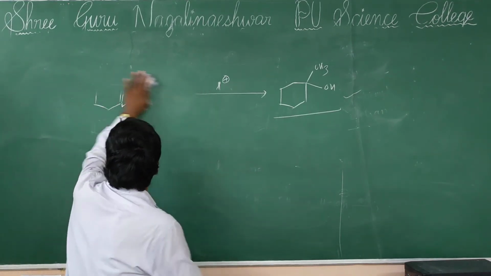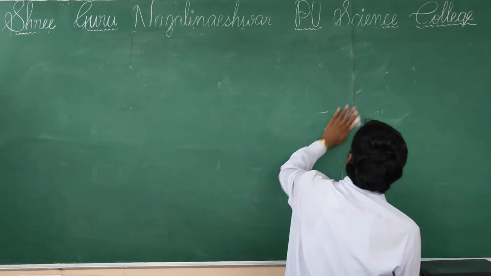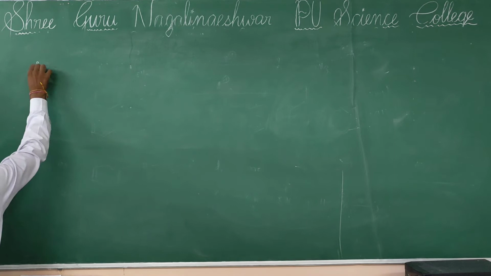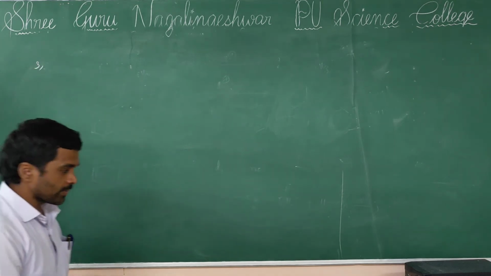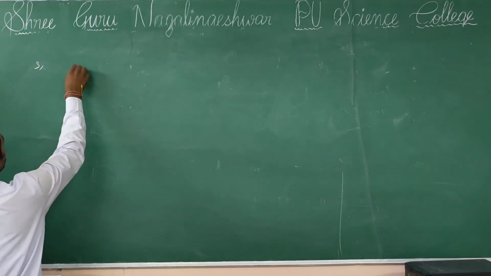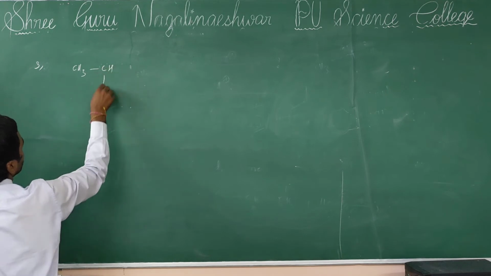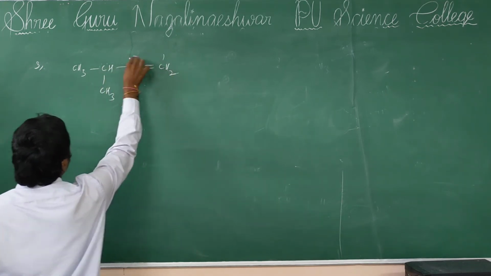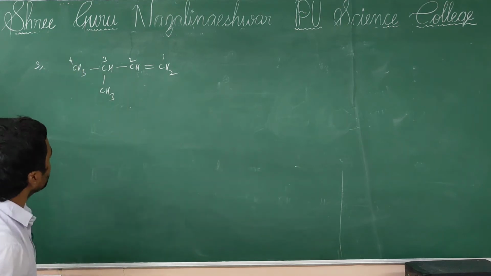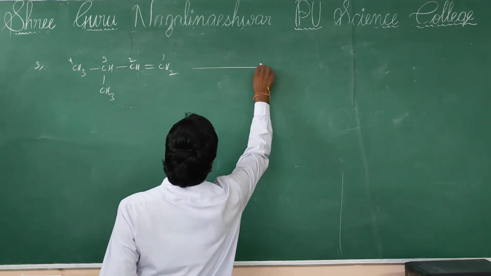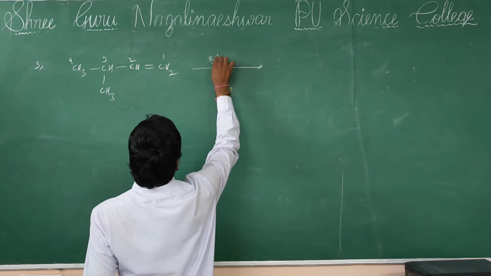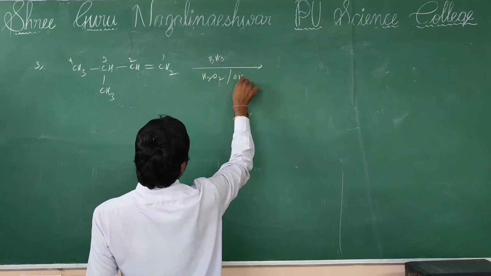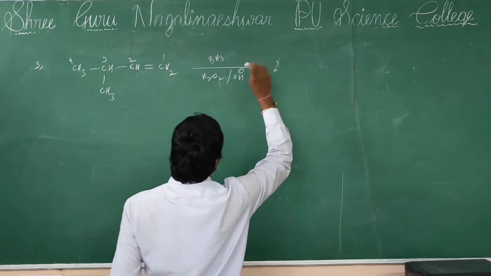Next, one question we discuss is a very important one. This is 3-methyl-butene reaction with BH3 in the presence of hydrogen peroxide in alkali medium, then formation of, the answer is.